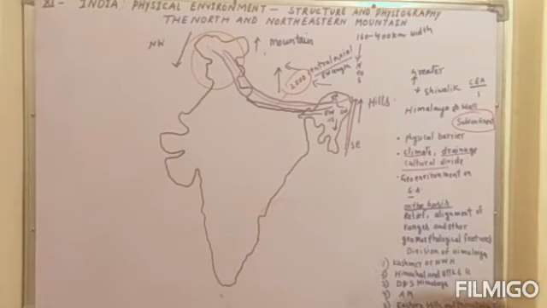So what are relief features? Means the different types of topographies or kinds of land, and different types of alignment of ranges.